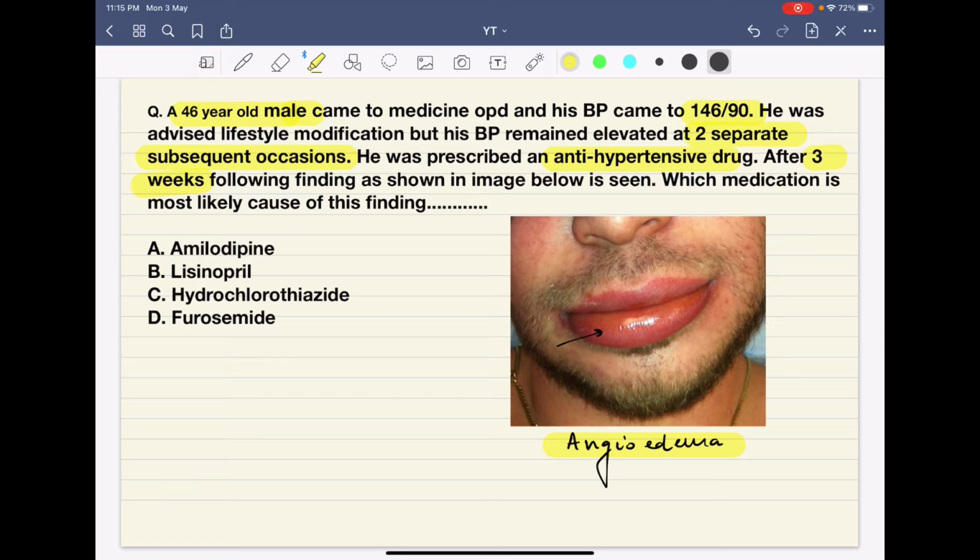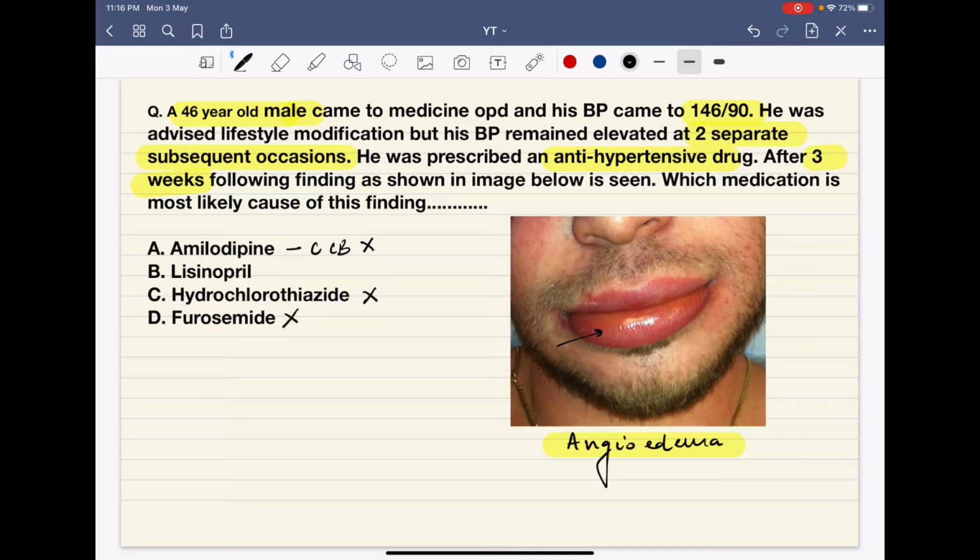Now, amlodipine is a calcium channel blocker. Does it cause angioedema? No, it does not. Another option is hydrochlorothiazide, a thiazide type of diuretic. Does this cause angioedema? No. And furosemide is a loop diuretic, but does this cause angioedema? Again the answer is no.